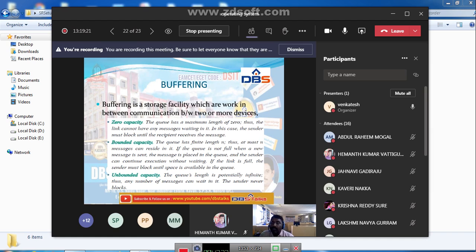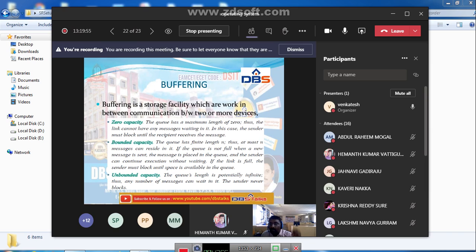Generally, we have three types of buffers: zero capacity buffer, bounded capacity buffer, and unbounded capacity buffer. Zero capacity buffer means the length is 0. That means there is no buffer here. The queue has a maximum length of 0, so the link cannot have any message waiting. One more type is bounded capacity. That means we have a finite length of buffer.